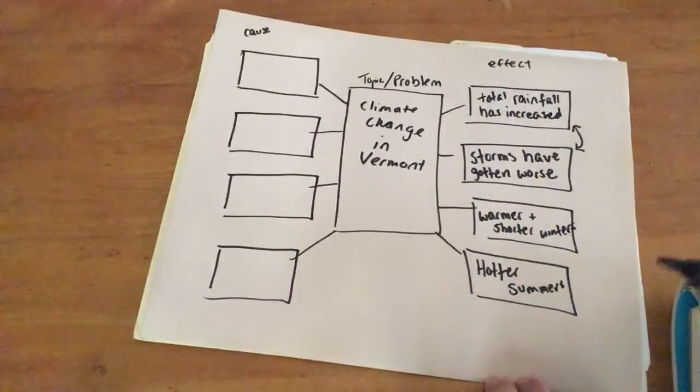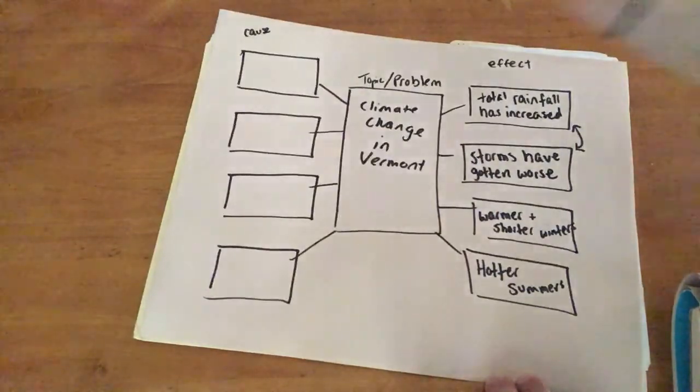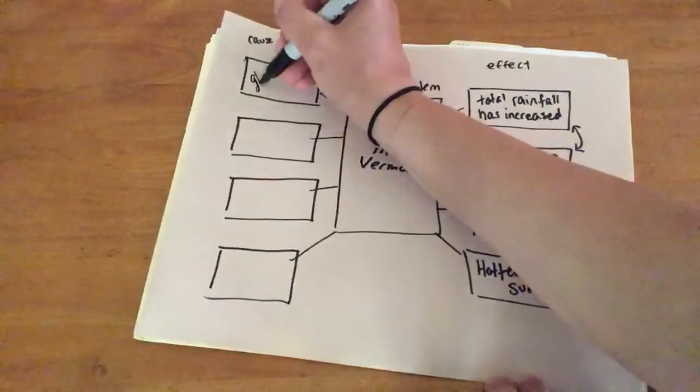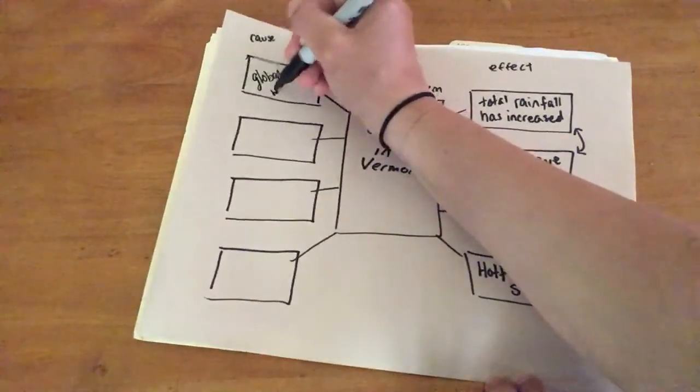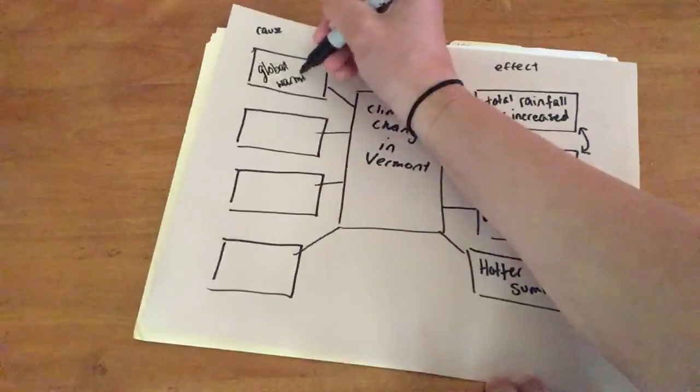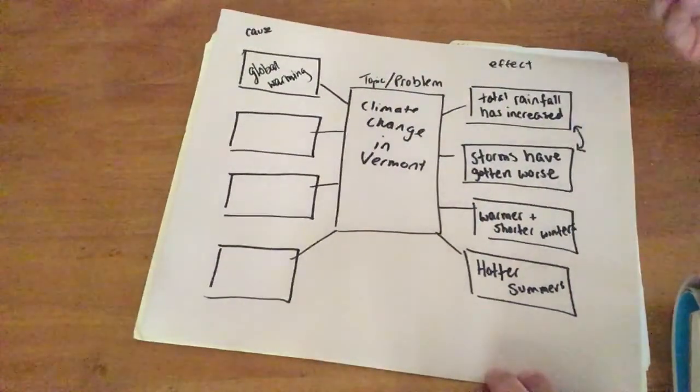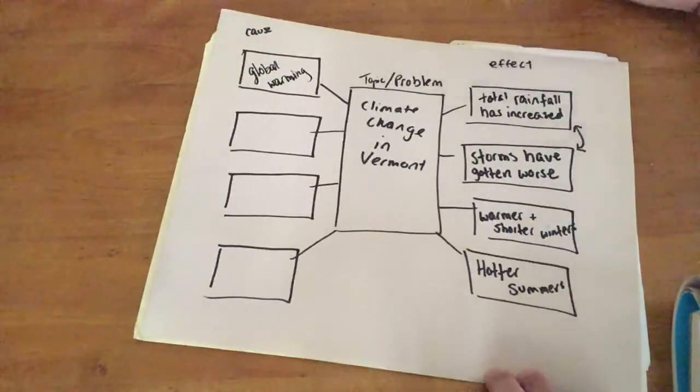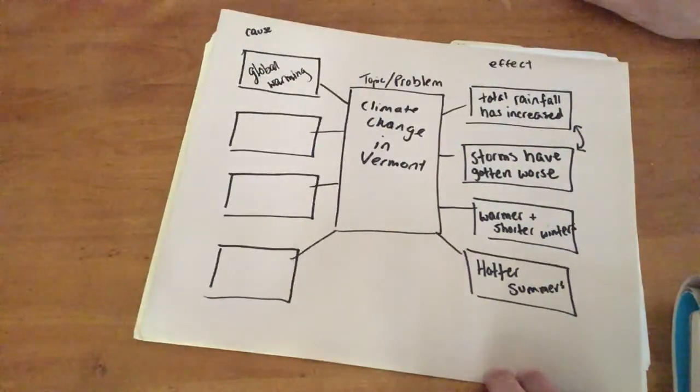Well, we learned that global warming is often responsible for higher temperatures of the earth and for changing some of the weather. So I might put over here that one of the causes of all of this is global warming. Now, I don't know what causes, like I said before, total rainfall to increase, but we do know that global warming is responsible for very different weather, very bizarre weather. So right now I can put that here as kind of my general idea of my cause.